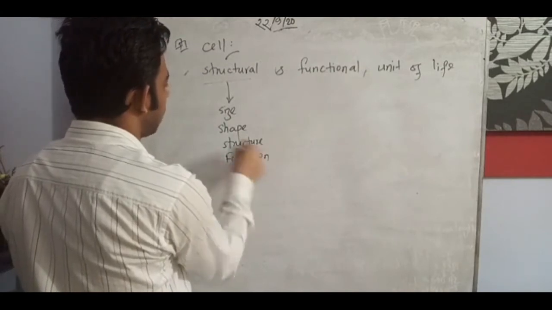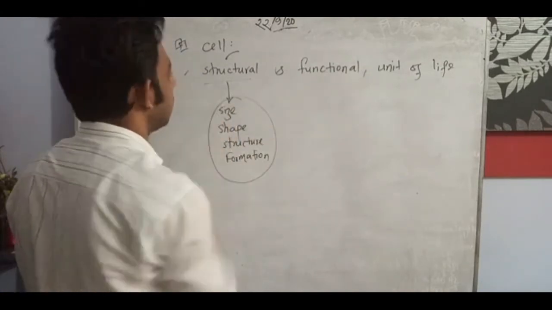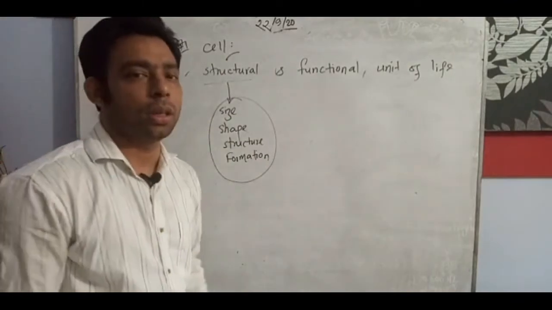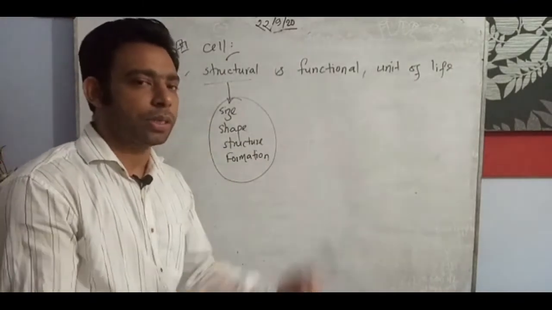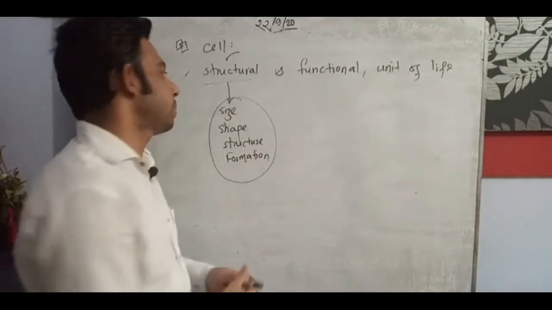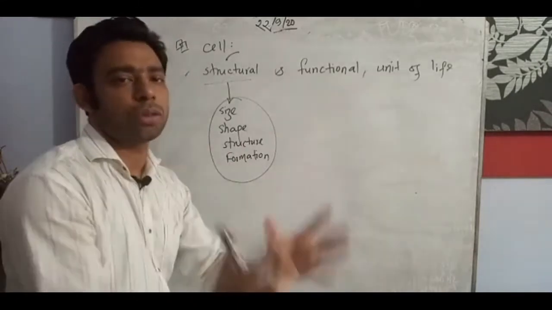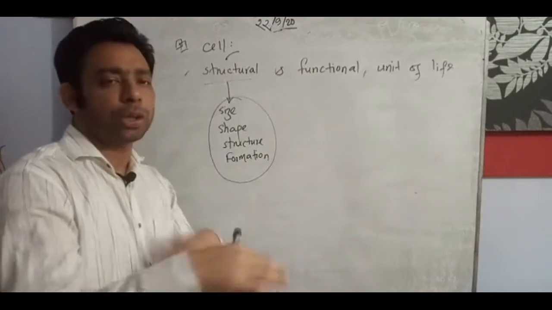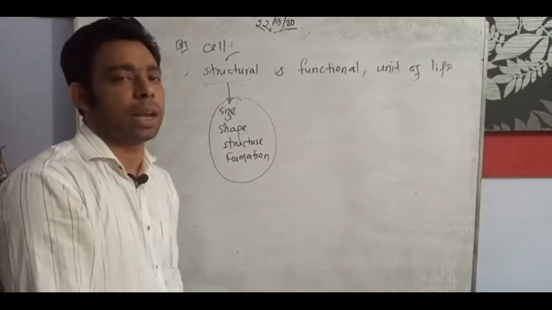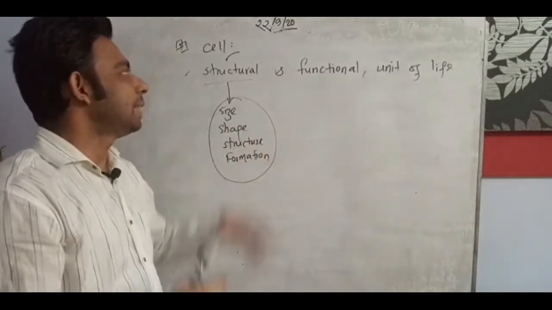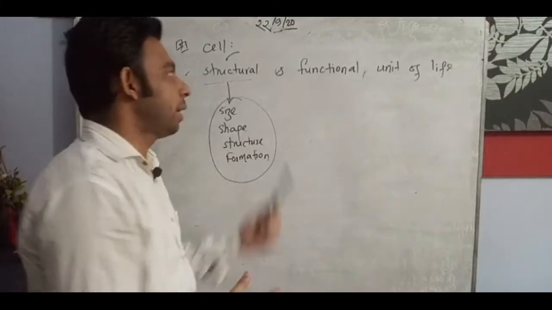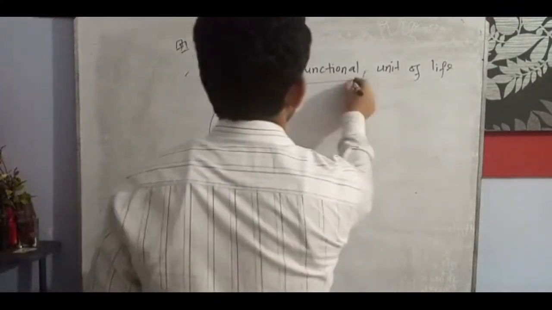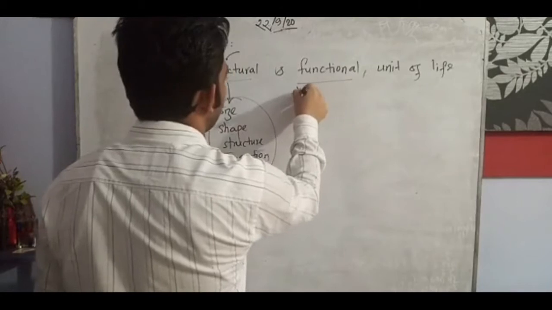When we discuss these, they include the size of the cell, the shape of the cell, the total structure, and the formation, how all the cellular parts are formed together. That is the structural part. And if it is functional, then you will write the physiological function.